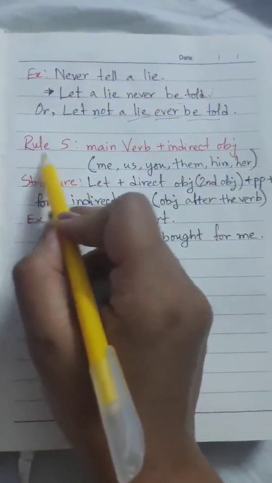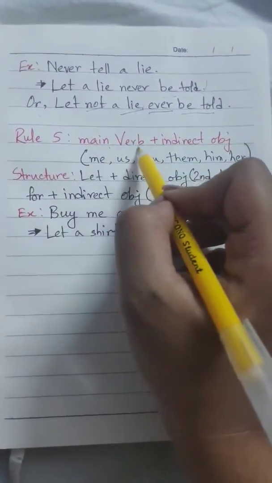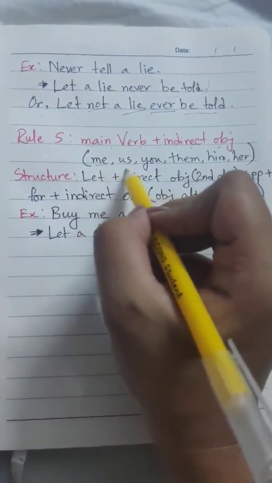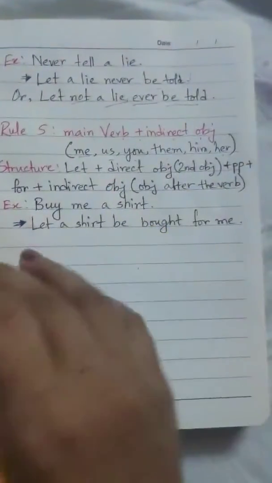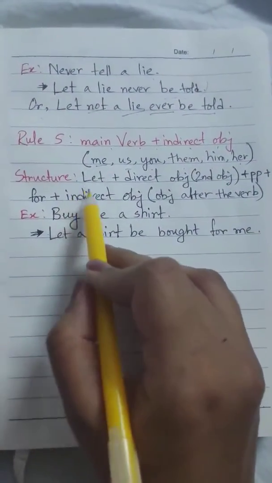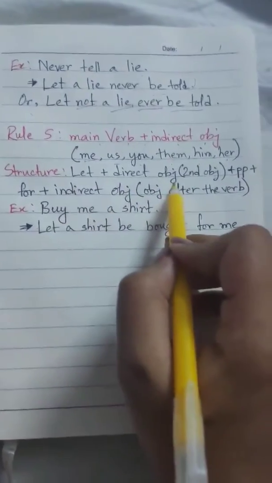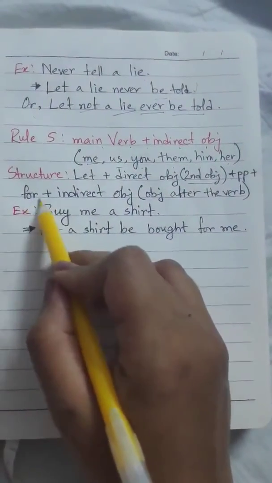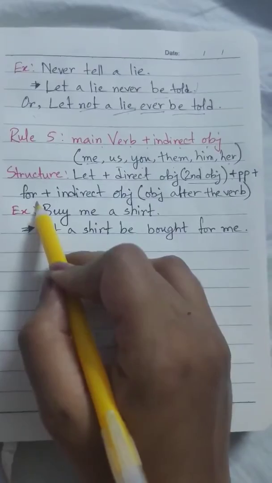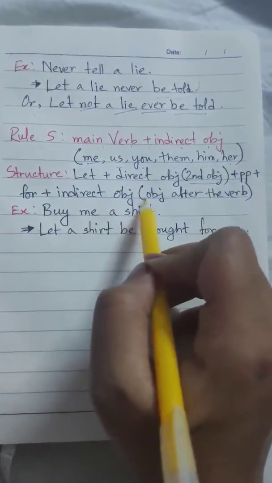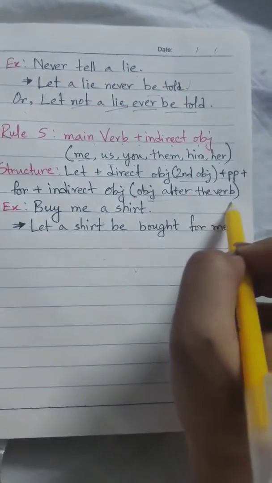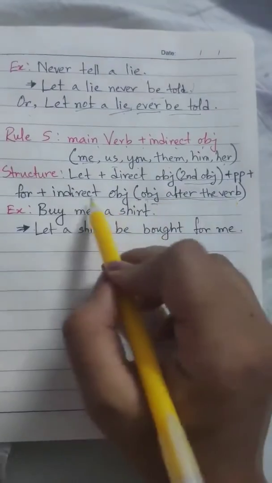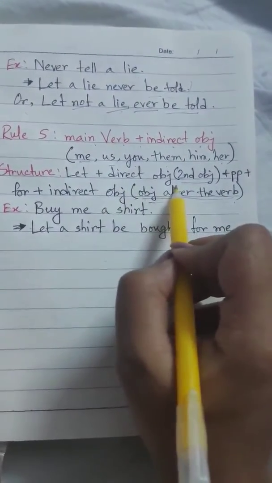Okay. Moving on to rule number 5, which is main verb plus indirect object, such as me, us, you, them, him, her. The structure is as follows: let plus direct object, that is the second object, plus past participle of the verb, plus for, not by, for, plus indirect object, which is the object after the verb. Just remember, the object after the verb is the indirect object and the direct object is the second object.